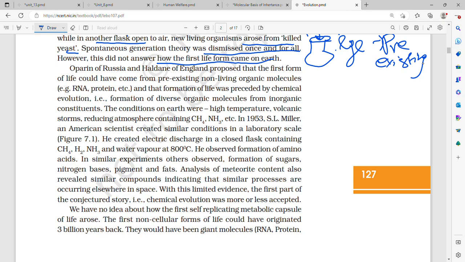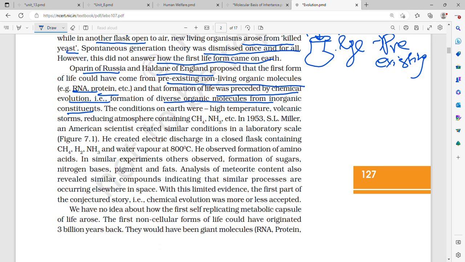Oparin of Russia and Haldane of England proposed that the first form of life could have come from pre-existing non-living organic molecules, for example RNA and protein. The formation of life was preceded by chemical evolution, that is, formation of diverse organic molecules from inorganic constituents.